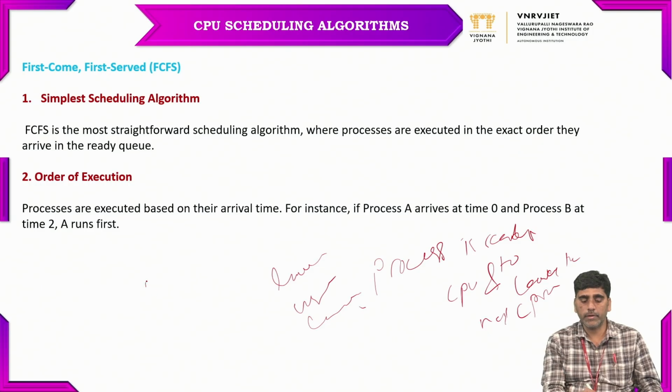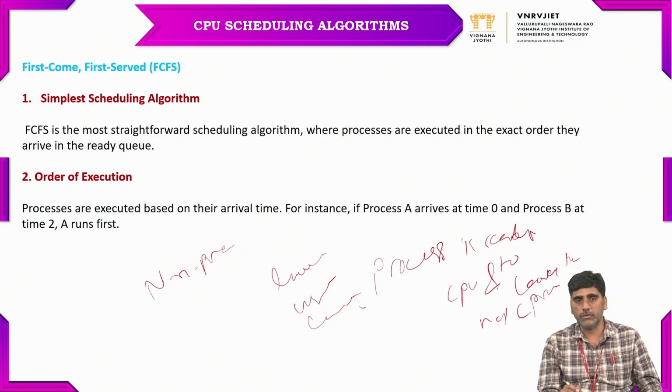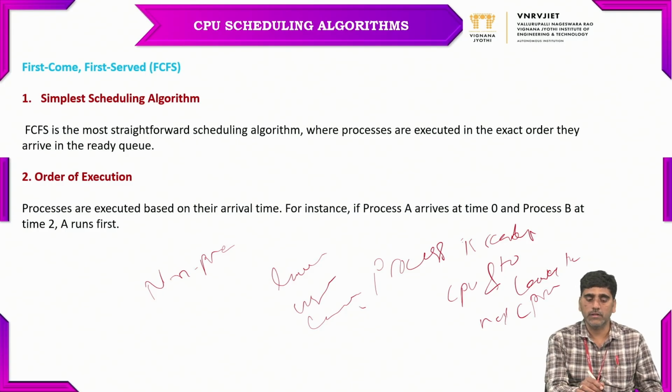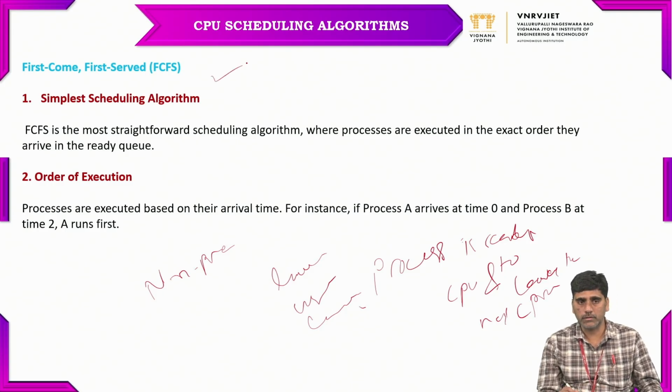And the second one is the non-preemptive process. In a non-preemptive process, no other process is allowed until the completion of the process execution of its burst time. Here, an example of a preemptive algorithm is round robin, and the non-preemptive scheduling algorithms are FCFS, SJF and priority scheduling. Out of all these algorithms, we are going to discuss the first come first serve scheduling algorithm now.